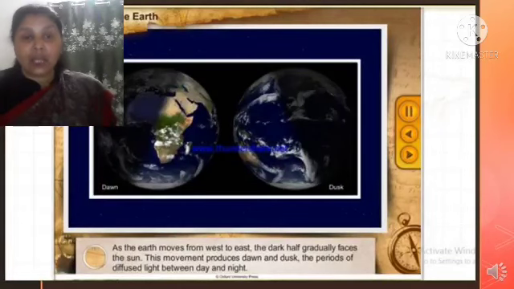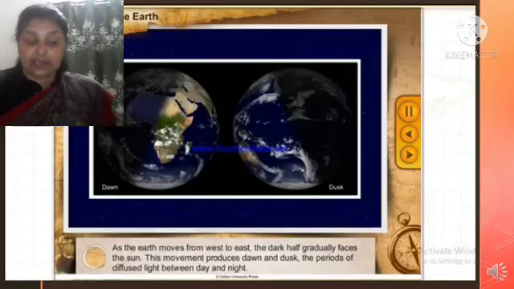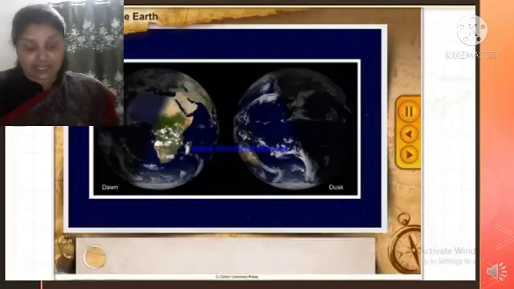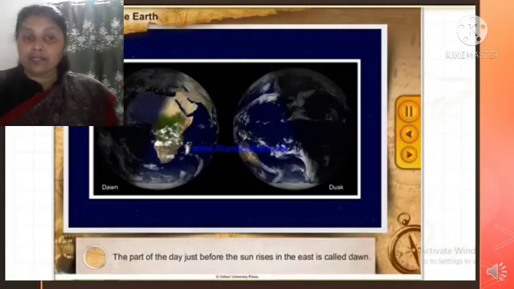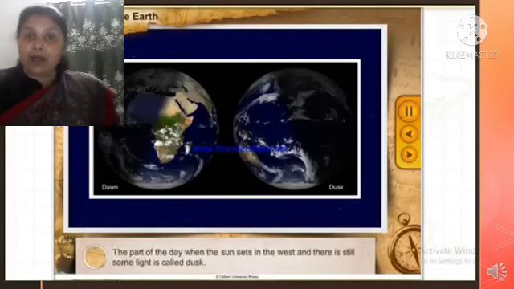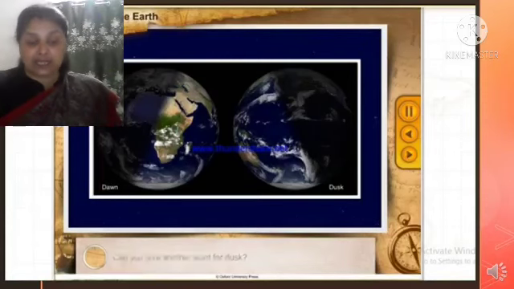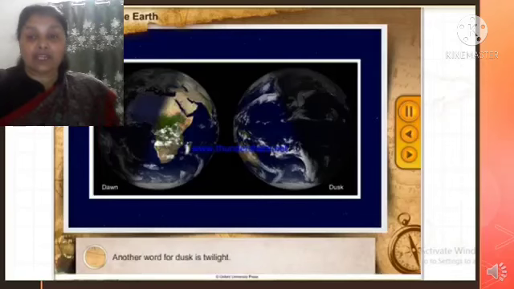And you know how the day and night formed? Yes, as the earth rotates, one part of it faces the sun, while the other part is away from the sun and remains dark. The part that faces the sun has day, and the part that is away from the sun has night. This is why we have a continuous cycle of day and night.